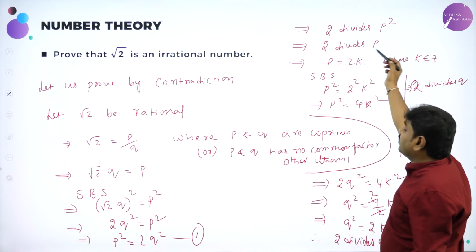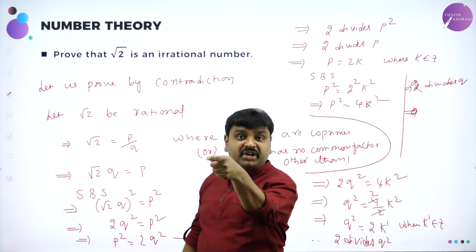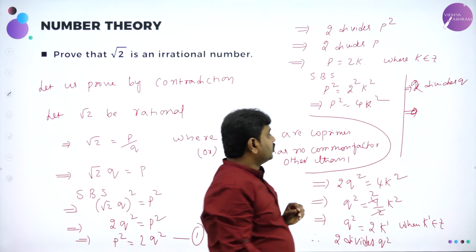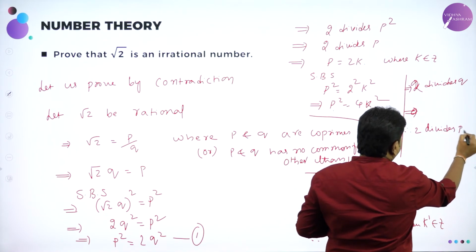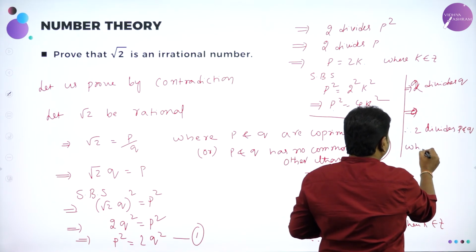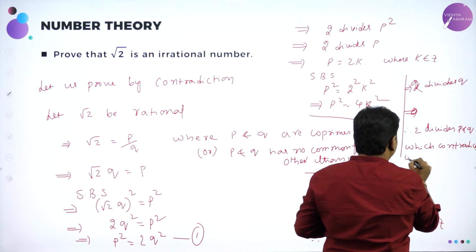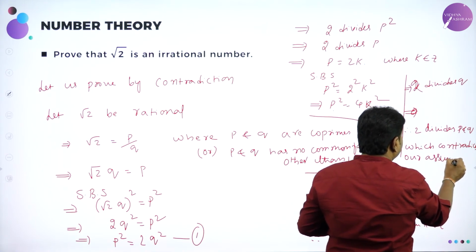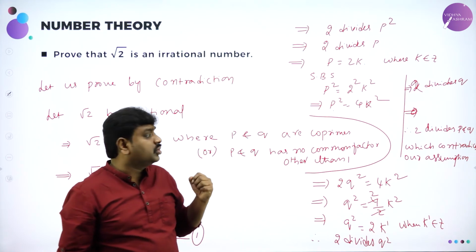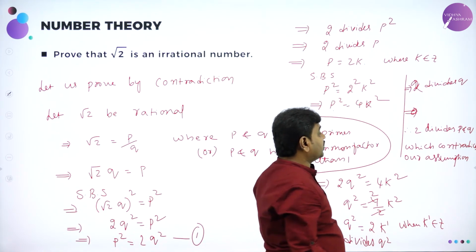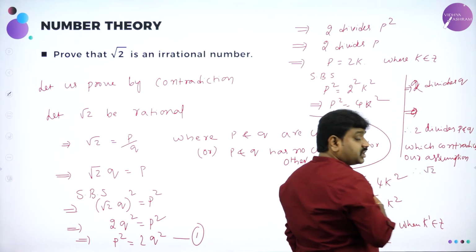So 2 divides Q we got. Earlier I got 2 divides P. Now I am getting 2 divides Q, which means for P and Q I have a common factor called 2. 2 can divide P, 2 can divide Q, which contradicts our assumption. What is our assumption? Our assumption is that P and Q do not have a common factor, but I got P and Q are divisible by 2. I got 2 as a common factor. So therefore our assumption is contradicted.